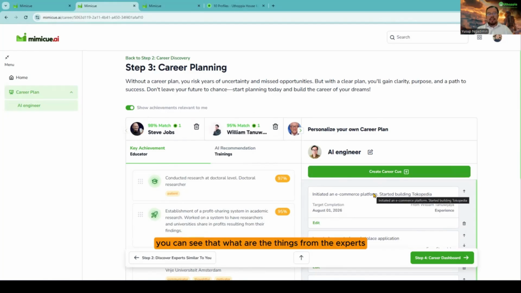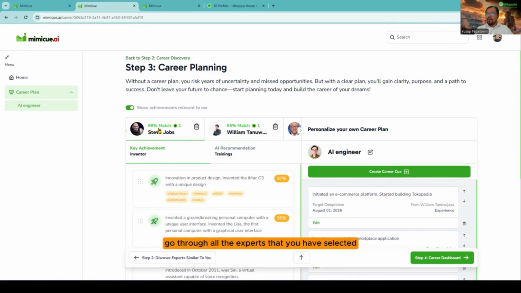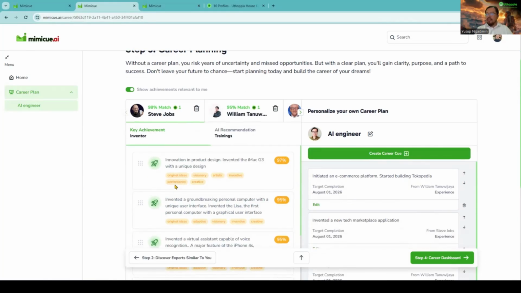Now, over here, you can see what are the things from the expert on the left hand side that you can copy into your career plan. I would recommend you to go through all the experts that you have selected. Again, look at all their key achievements, what they have done. We have the rating that these could be similar to you. These are the traits that can help you to improve.